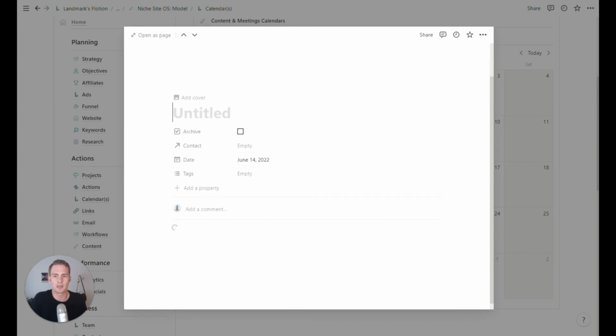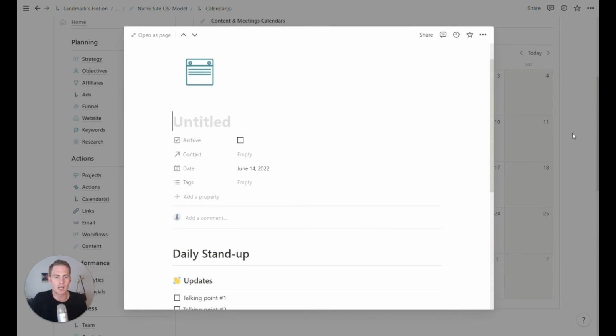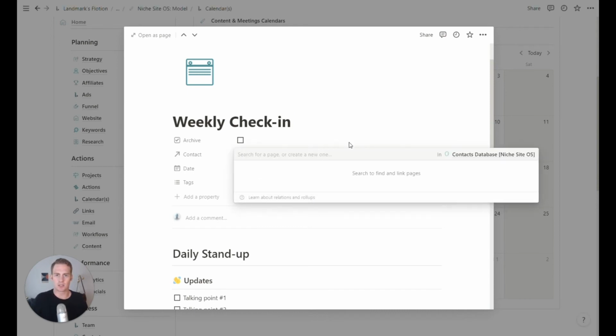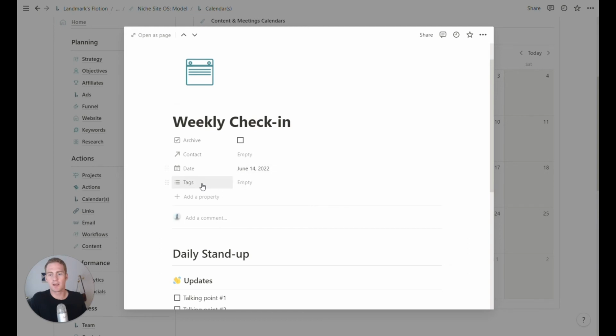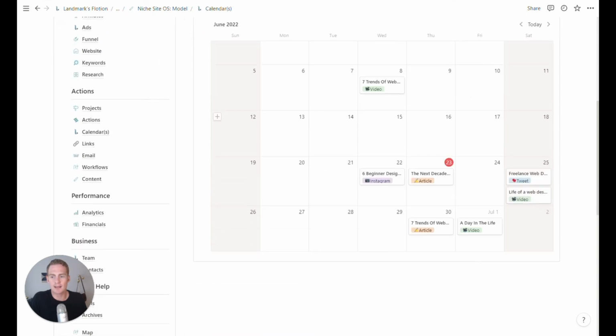So maybe there's like a daily team stand-up. If you're working with the content team, you can start from that, weekly check-in. You can add the contacts like this if they're not actually part of your Notion workspace, or you can add a property which is person, and then you can invite your team members to the meetings. And then you can also just give some tags to the various meetings. So those are the calendars.